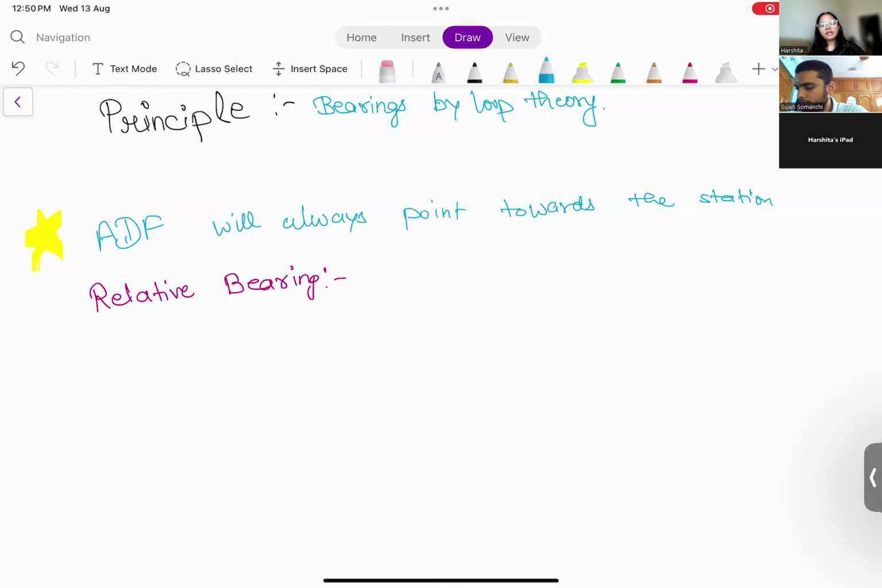So ADF gives us relative bearing. And what is relative bearing? Relative bearing means you consider the nose of the aircraft as 0 and then find the direction in the clockwise sense. That is known as the relative bearing. Whereas for heading and normal bearings, you take the direction from true north. True north is considered 0 and then you go in the clockwise sense. That is known as heading and bearings. But relative bearing is always considered taking your nose of aircraft as 0 and then going in the clockwise direction.